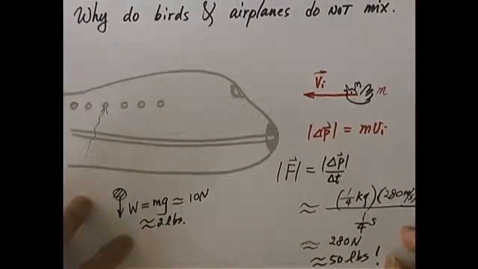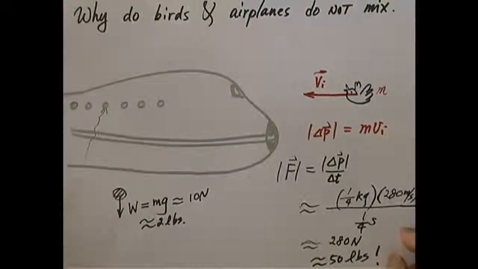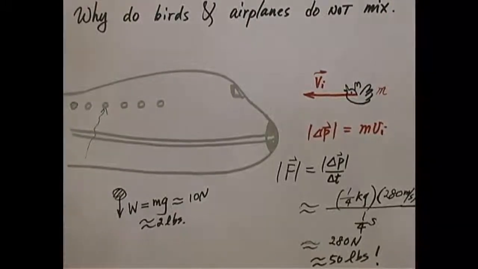direct impact. As a matter of fact, birds and airplanes have big problems if they're mixed together. So in the world's busiest airport, which is O'Hare Airport in Chicago, which happens to be right next to a wild bird sanctuary, believe it or not, there are a lot of birds flocking in that area.